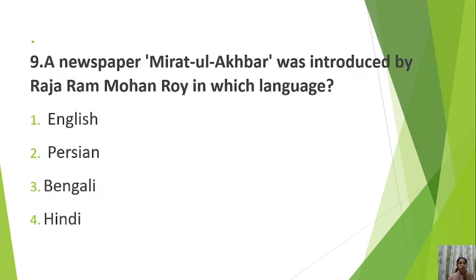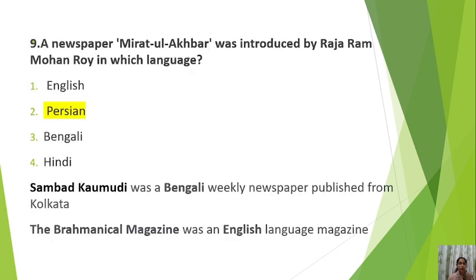Ninth is, a newspaper Miratul Akhbar was introduced by Raja Ram Mohan Roy in which language? Number 1 English, number 2 Persian, number 3 Bengali, number 4 Hindi. Raja Ram Mohan Roy is an important figure, so remember all his publications and newspapers. The correct answer is Persian. The other two newspapers and magazines were Sambandh Kaumudi, which was a Bengali weekly newspaper published from Calcutta or Kolkata at that time. Second is the Brahmanical magazine, which was an English language magazine.